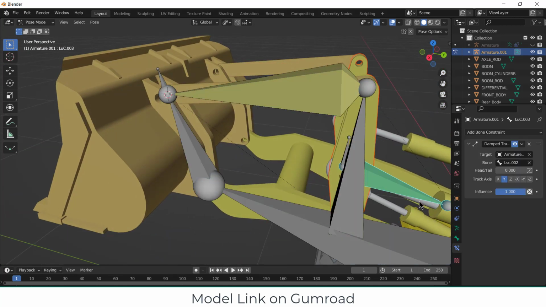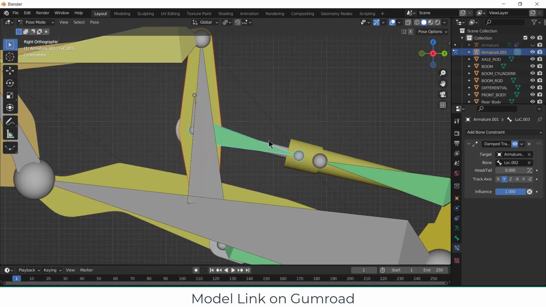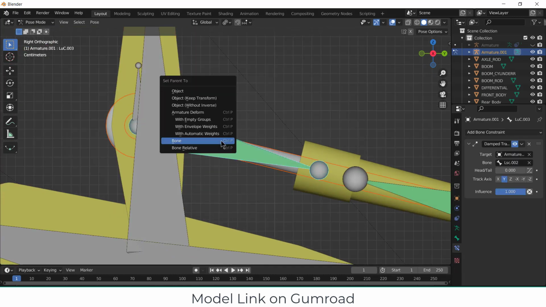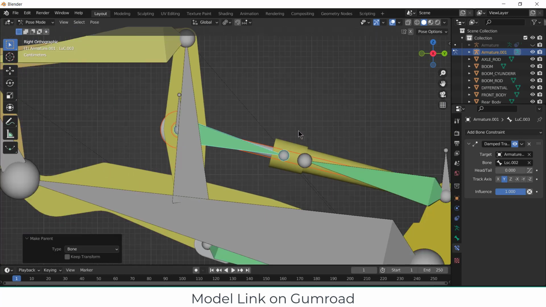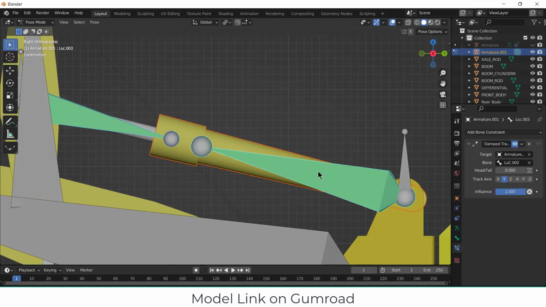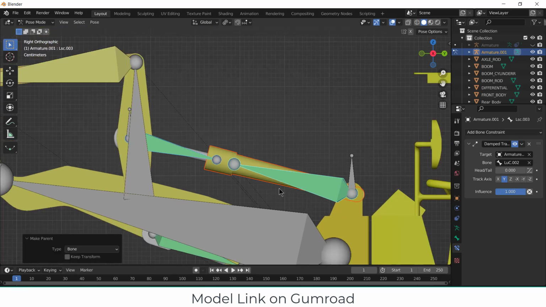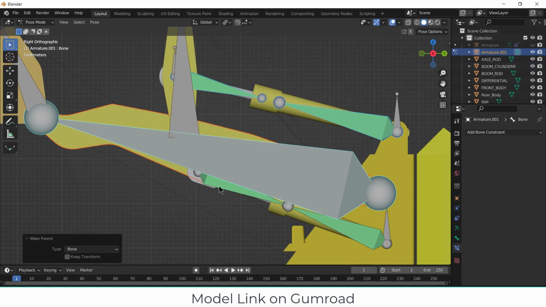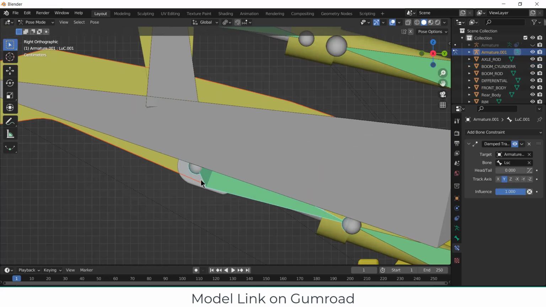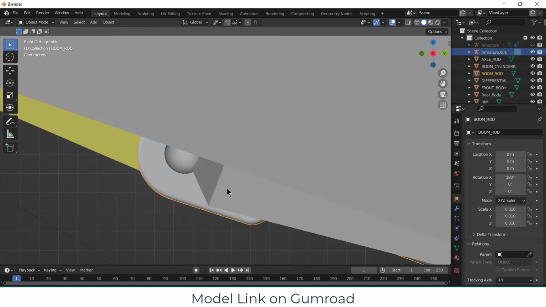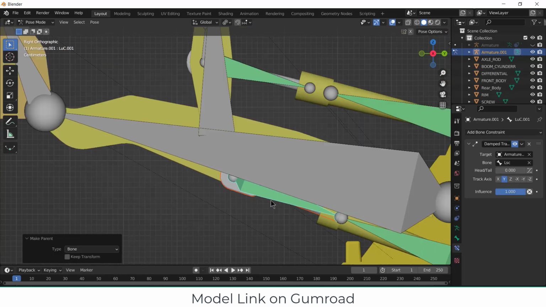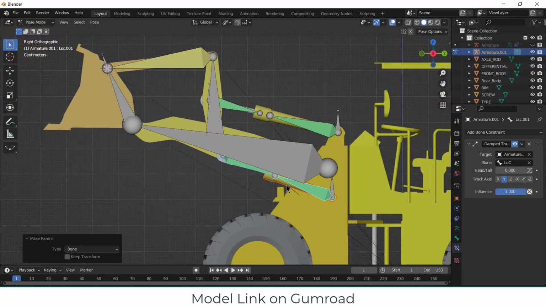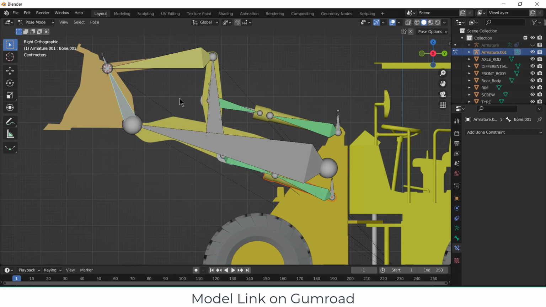Select this 3. Now let's do the rest. Select this and select this, Ctrl P, bone. Select this and select this, Ctrl P, bone. Select this and select this, Ctrl P, bone. Select this and select this, Ctrl P, bone. Bone. So let's see how it looks.